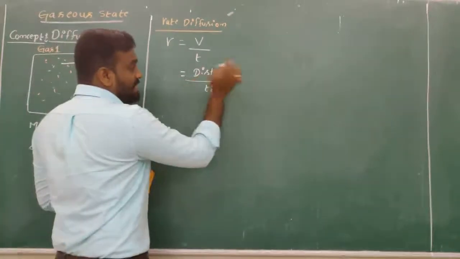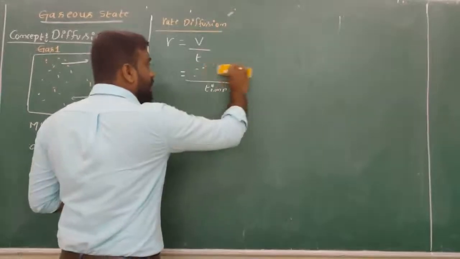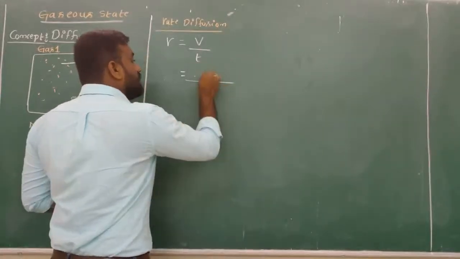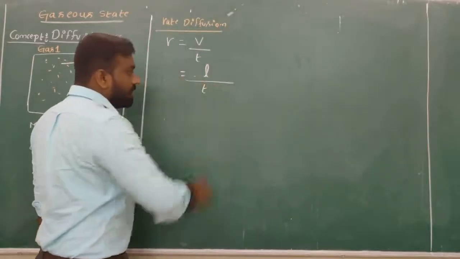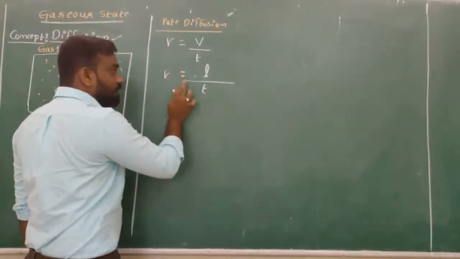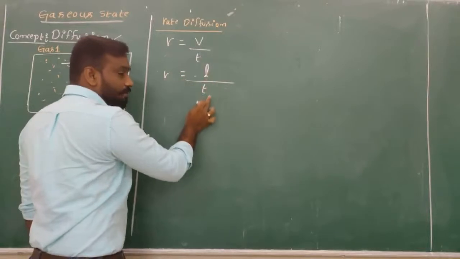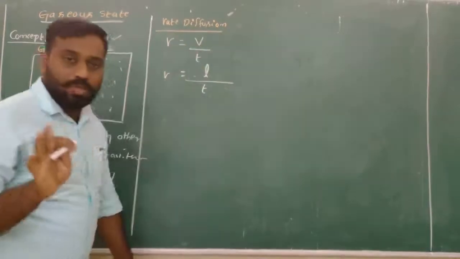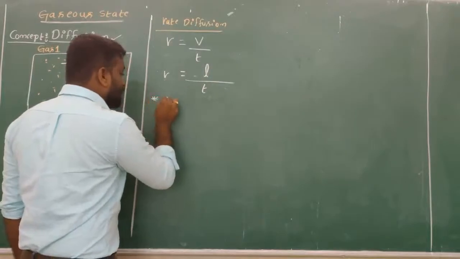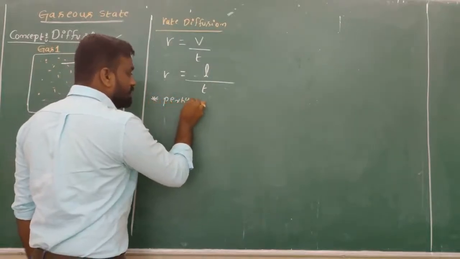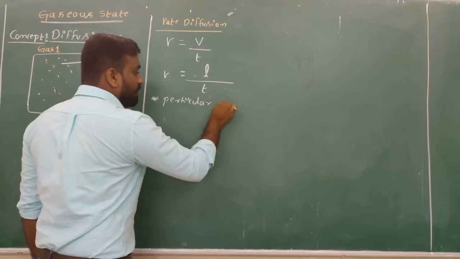Distance is represented by L. Time is represented by T. So the rate of diffusion is also length divided by T, or volume divided by T. Now there are two particular gases.